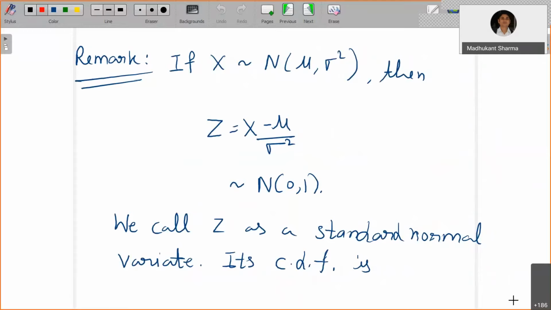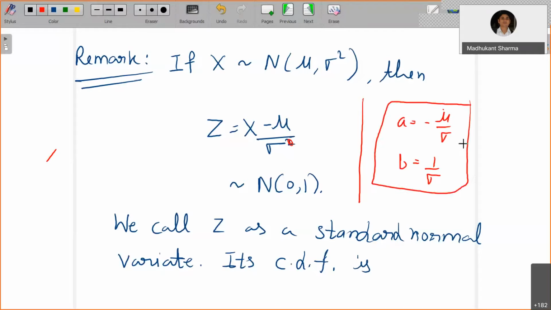Now you can take a equals minus mu by sigma, and b equals 1 by sigma. If you replace a equals minus mu by sigma and b equals 1 by sigma, then this Z will also follow the normal distribution. What the mean and variance will be, you can calculate. So that can be shown: it is going to follow the normal distribution with mean 0 and standard deviation, or variance, 1.